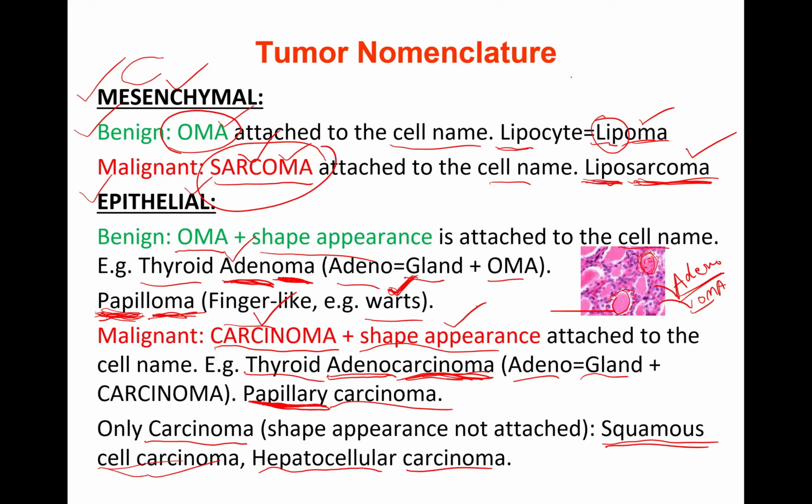In simple words, for benign tumors, both epithelial and mesenchymal, we attach oma. For epithelial malignant, we attach carcinoma. And for mesenchymal malignant, what do we attach? Sarcoma. Now, exceptions are there, remember, there are certain exceptions.